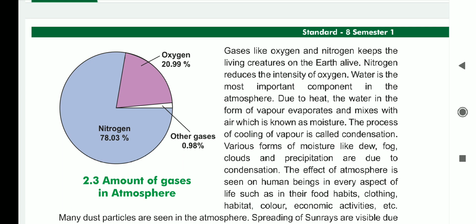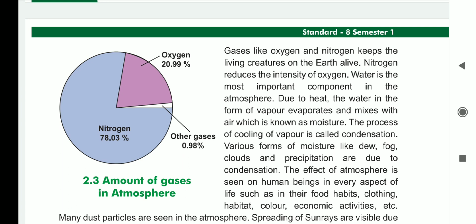Means in the atmosphere, whatever gases, dust particles, so many things we are getting, among that, water also plays a great role in making this atmospheric belt. How? See, due to heat, the water in the form of vapor evaporates and mixes with air, which is known as moisture. Due to the evaporation, it moves toward the sky, and there it is cooled down, and this cooling down process is called condensation.